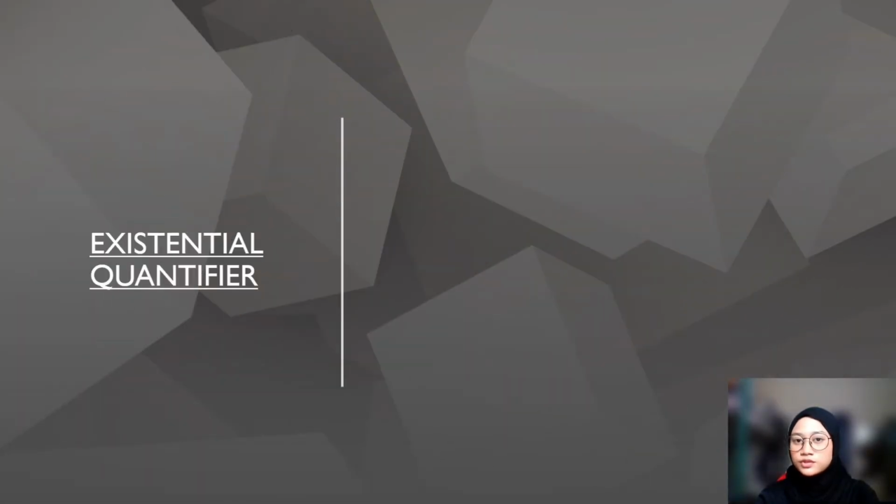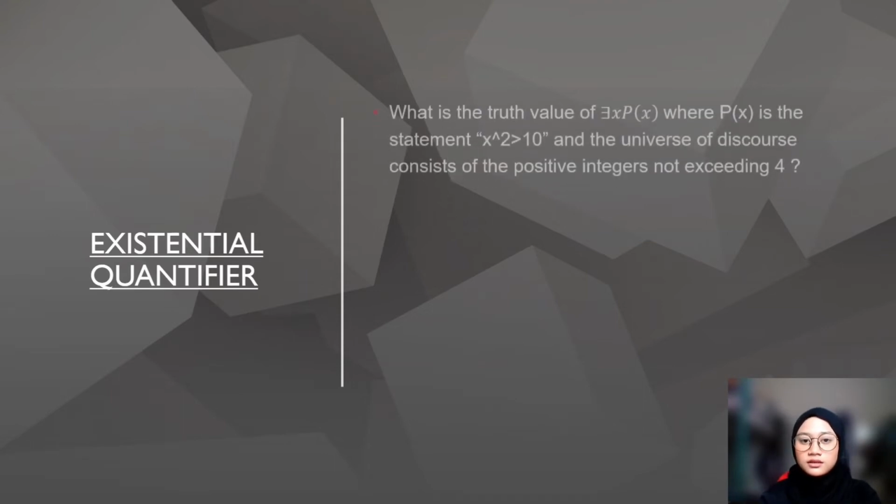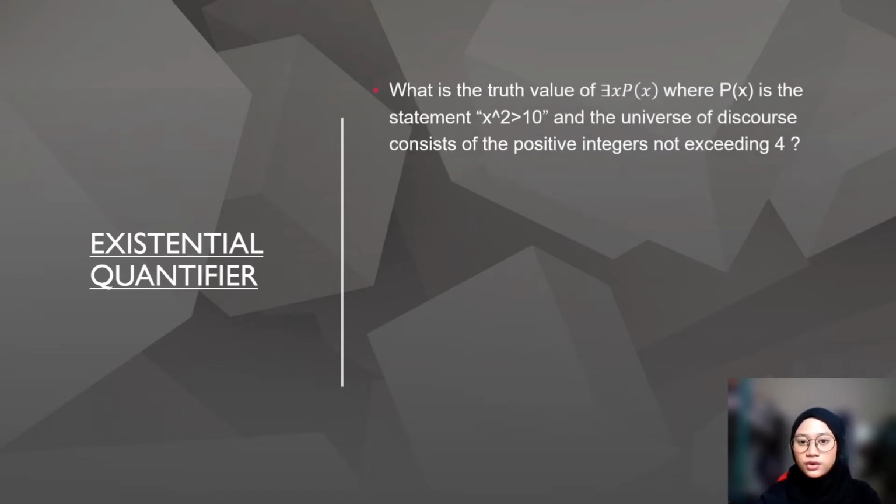So we move to the example for existential quantifier, and the question is, what is the truth value of for at least one x Px, where Px is the statement x squared is greater than 10 and the universe of discourse consists of the positive integers not exceeding 4? So basically, our domain will be 1, 2, 3, and 4. And we just need to find one true value to make the statement true.